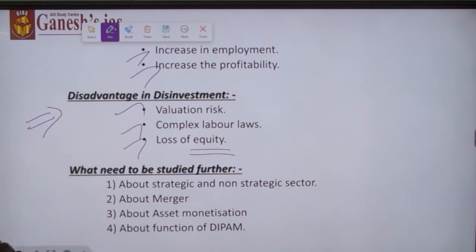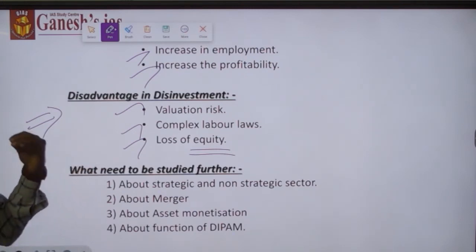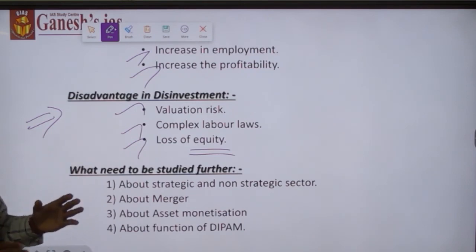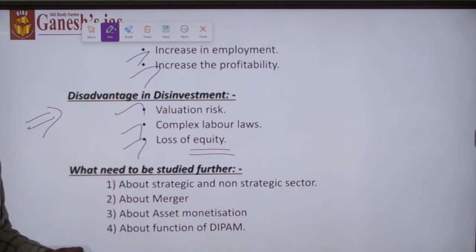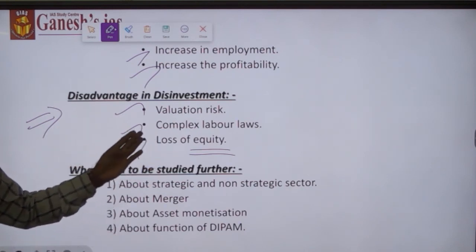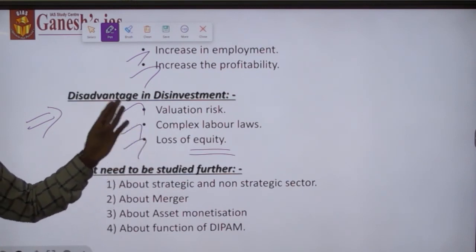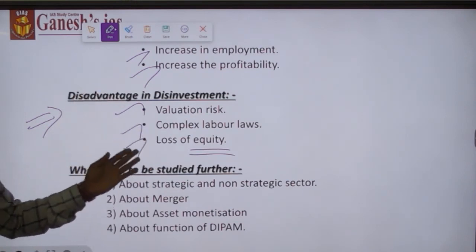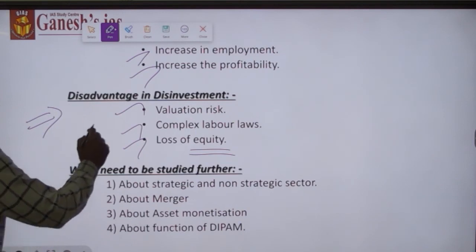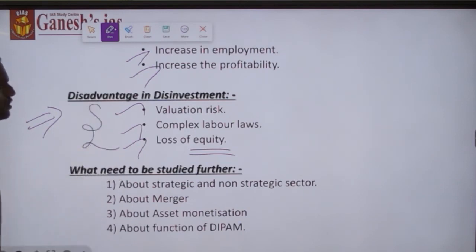But in the case of government, it will supply goods and services in relation to the needs of the people, and also to ensure that equity is achieved while delivering goods and services. But this is not the case with a private sector organization. So these are all the disadvantages in relation to disinvestment.